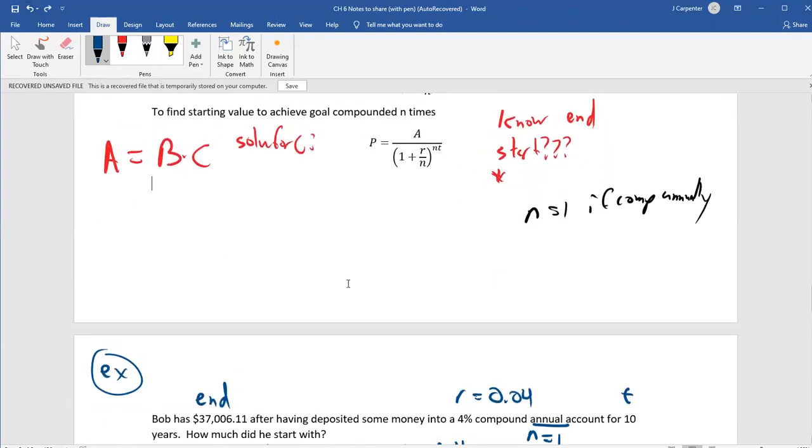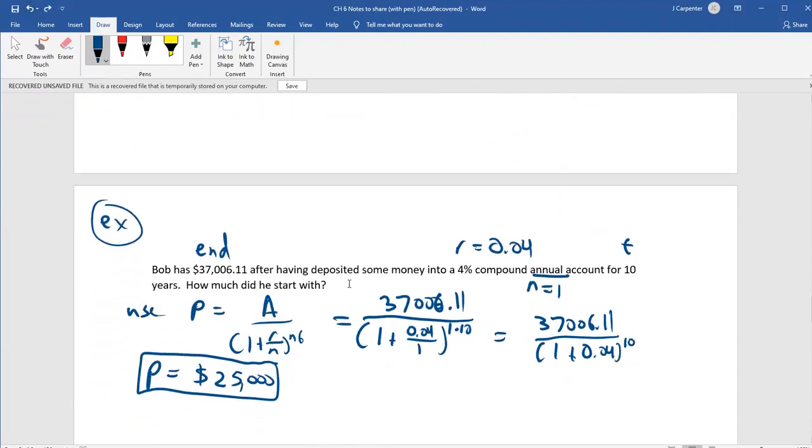So, example, again, notes are already up here. Sorry for that. I'm doing the best with what I can.